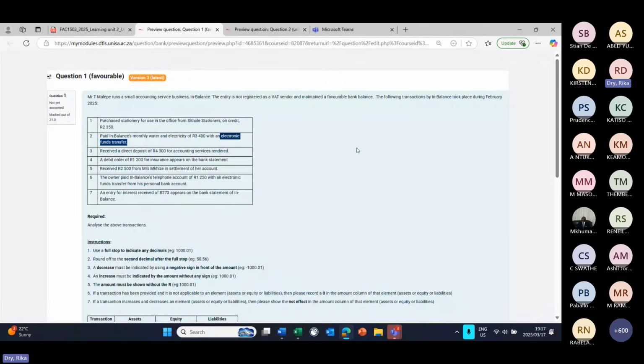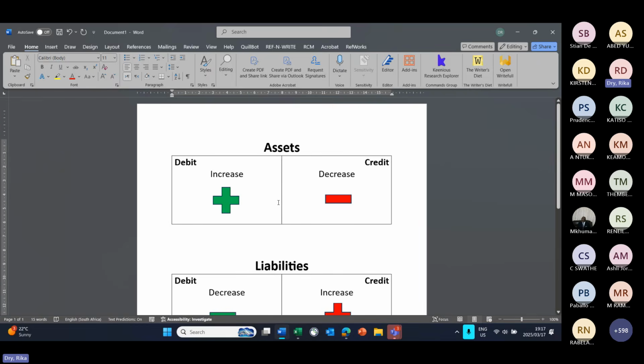And we already established that we had a favorable bank balance, which means bank is an asset. So if we pay something from the bank account, it means the bank decreases. So if we look at the rule of assets, assets decrease on the credit side. So keep that in mind.